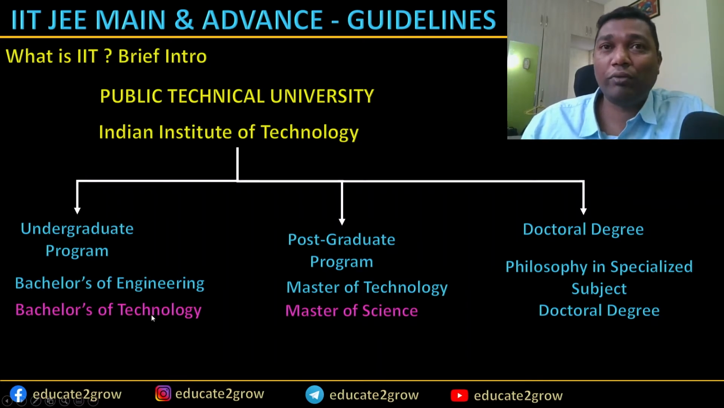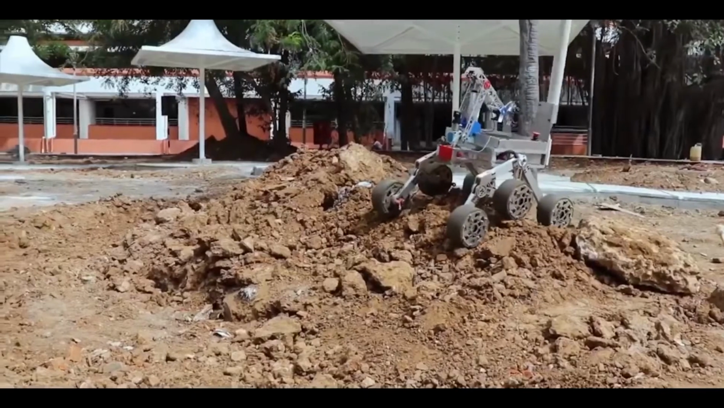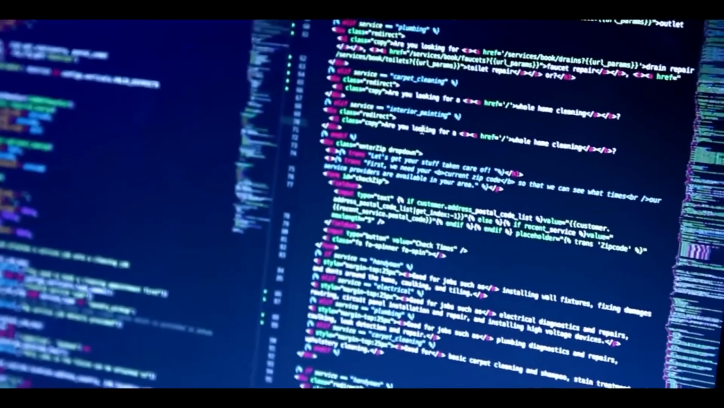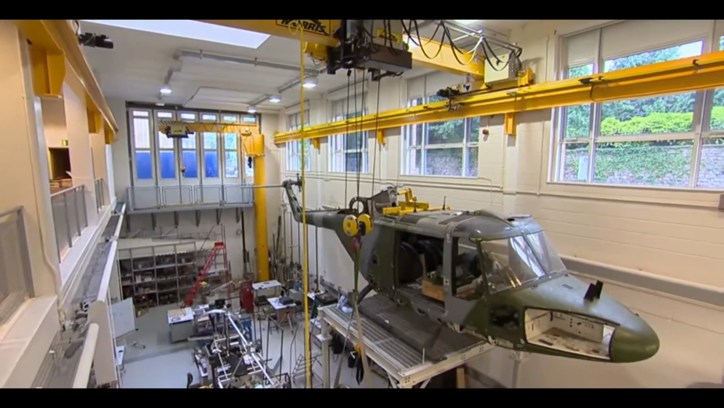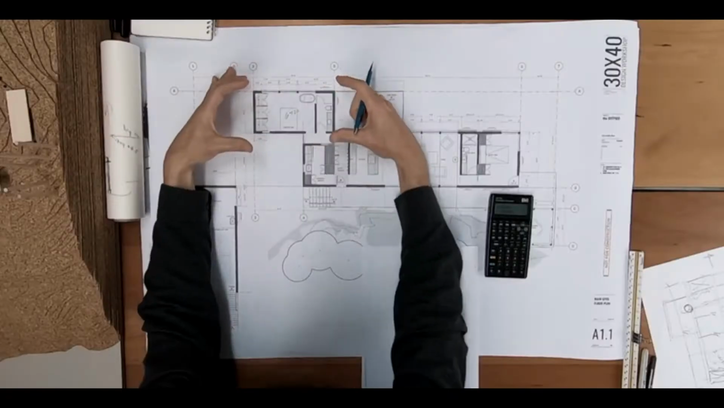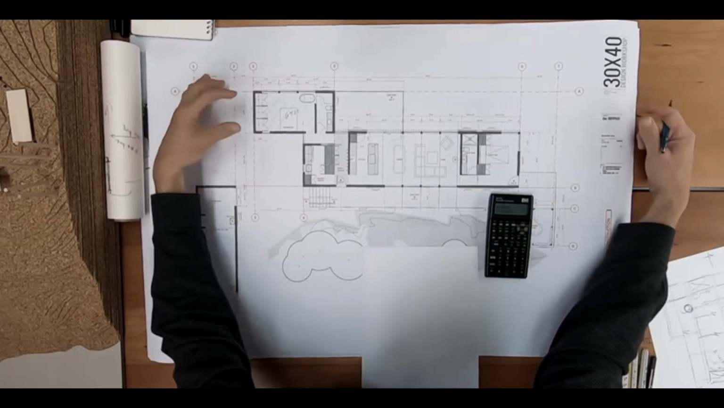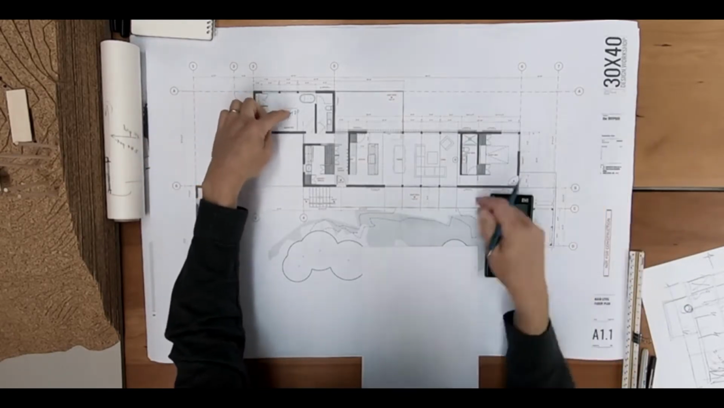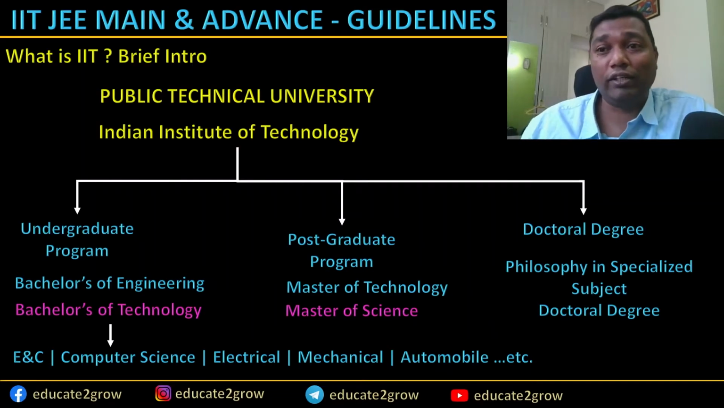So coming back to the Bachelor of Engineering and Bachelor of Technology, this is an engineering course. Here you have different streamlined subjects like electronics and communication, computer science, electrical engineering, mechanical engineering, automobile engineering, etc. And also you have architectural engineering as well. For that, a little bit different examination you need to appear for, so we will discuss that point as well. So this is how it is program wise in the IIT Institute.